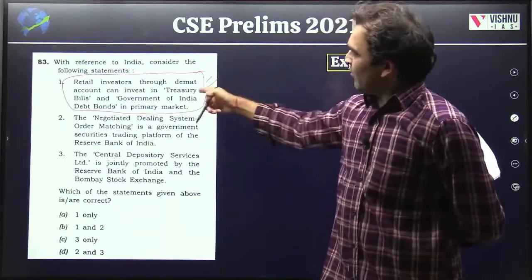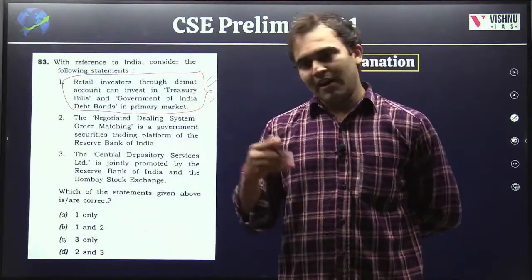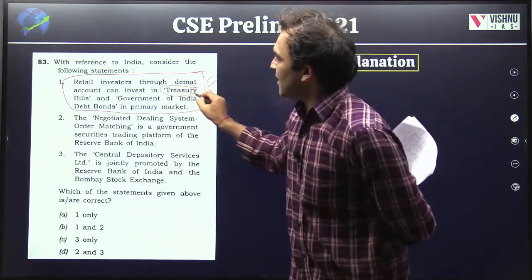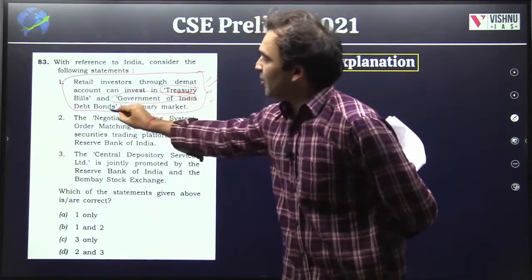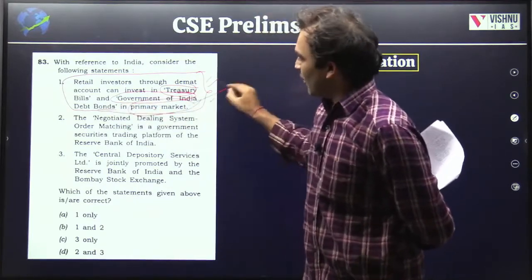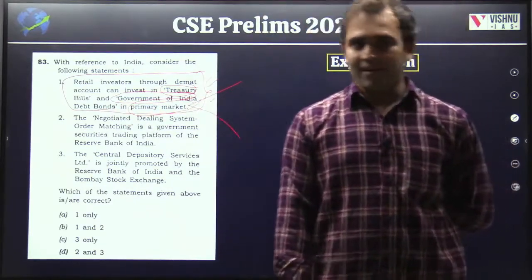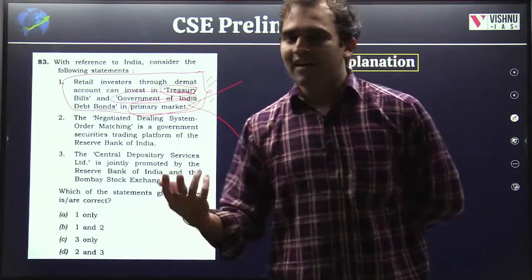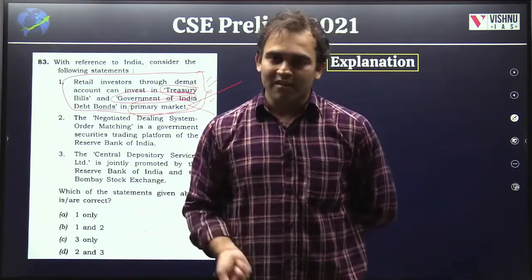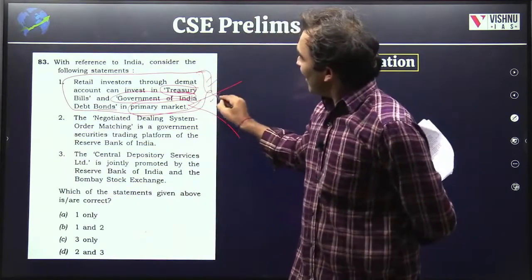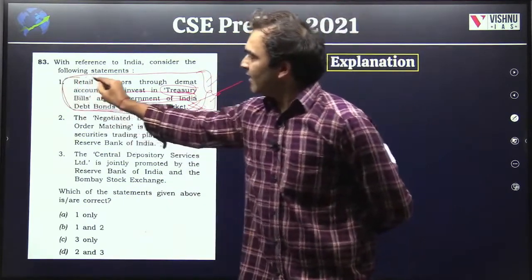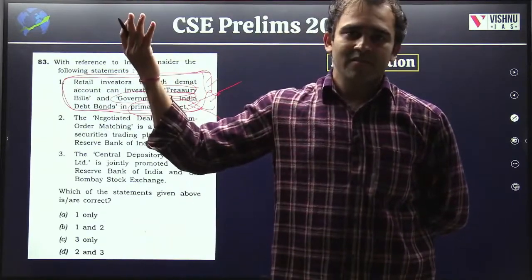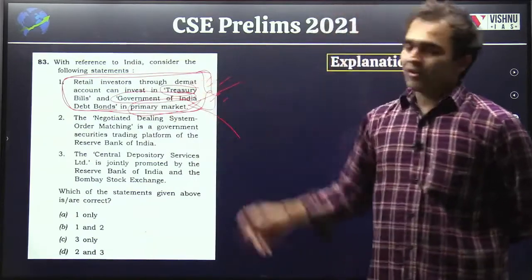But this one we have discussed in the class, that retail investors have been recently allowed by RBI to invest in the treasury bills and government of India debt bonds in the primary market. We know what is primary market and what is secondary market, right? Primary market is when it is coming for the first time. Secondary market is every other trade after the primary market. So RBI recently allowed even retail investors. Who are retail investors? Normal people like you and I, not the big shots. So this is your correct answer.